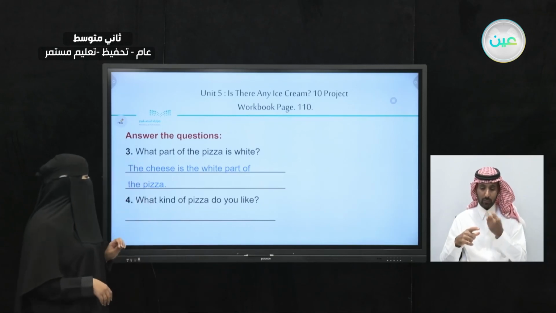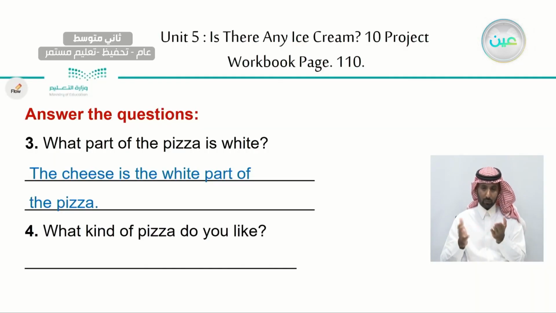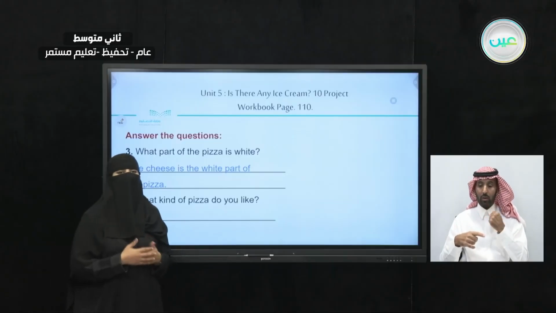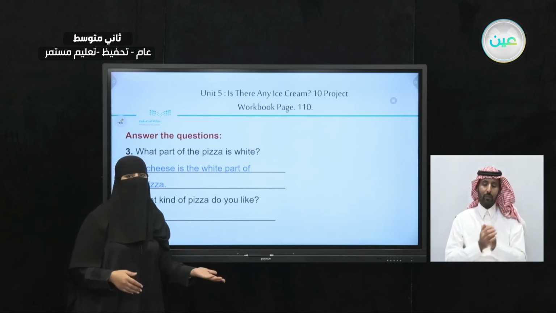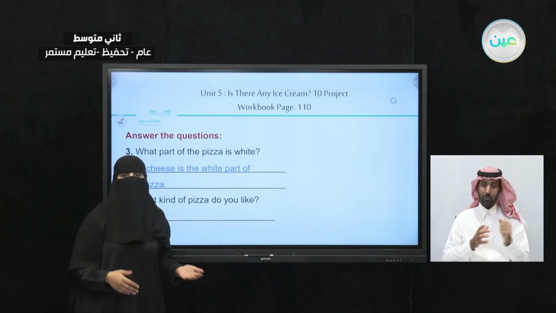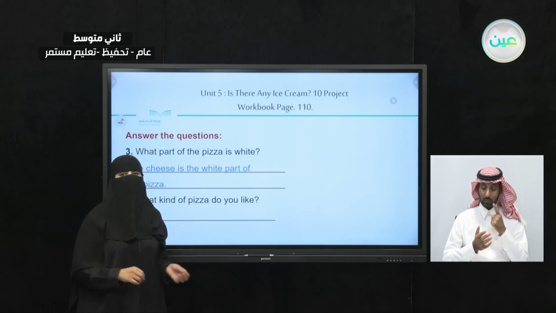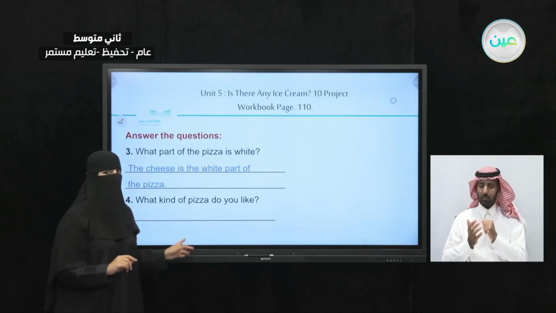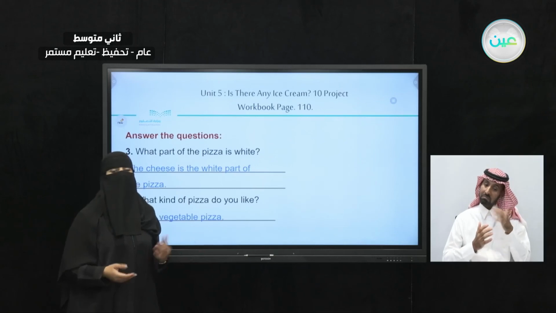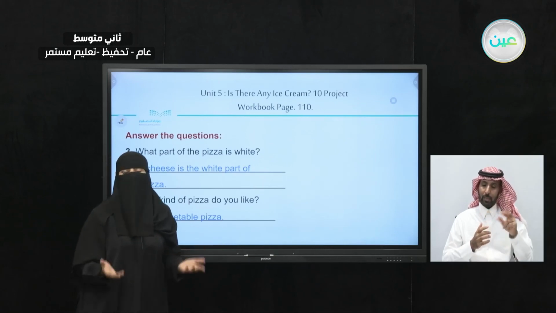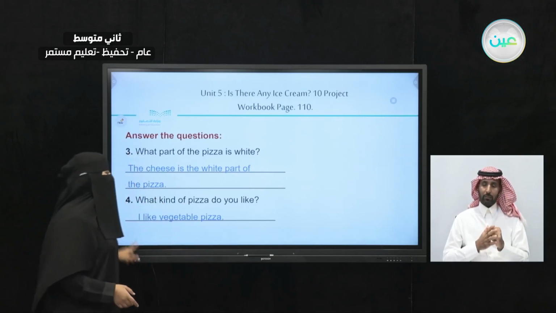Now, let's take a look at the next question. What kind of pizza do you like? Here you can have different answers. Your answer is going to be different than your friend's answer, than your other friend's answer. So here I want you to write your preference. I did write an example. I like vegetable pizza. This could be a possible answer. Some people might say a different answer. It's also going to be correct.